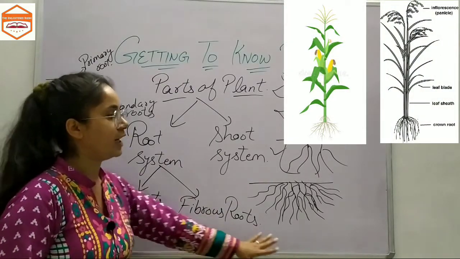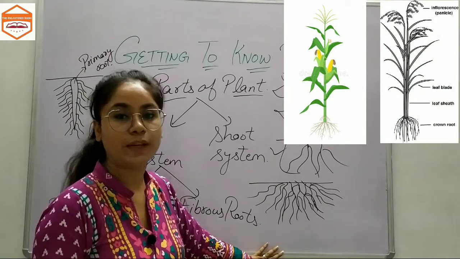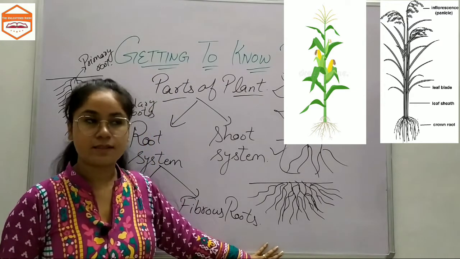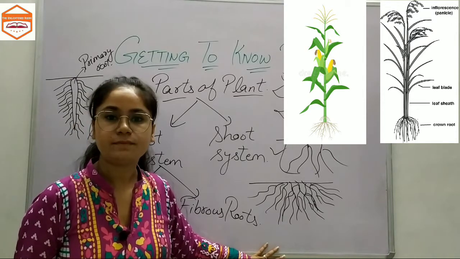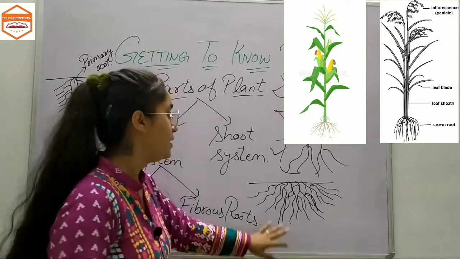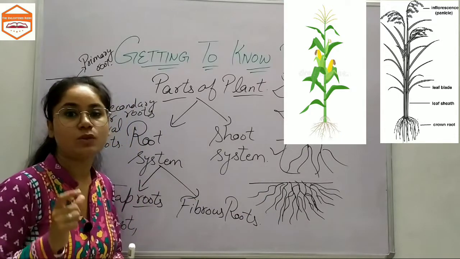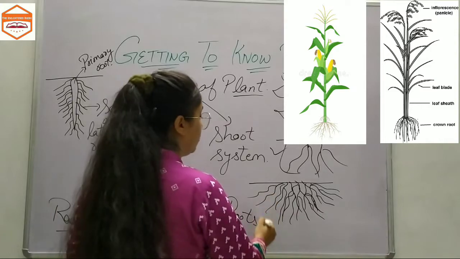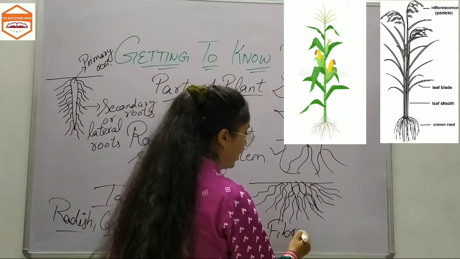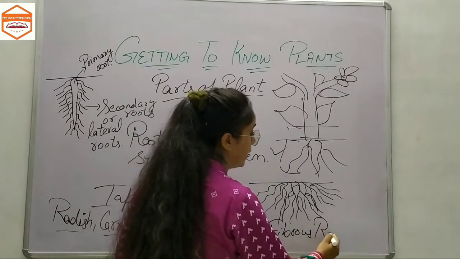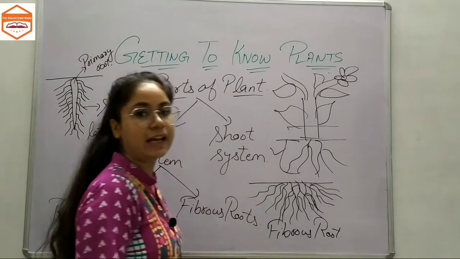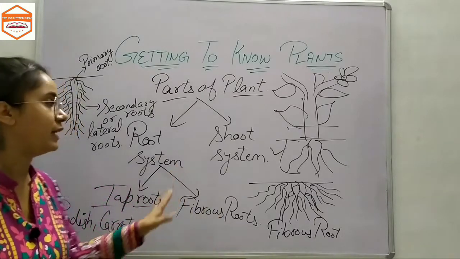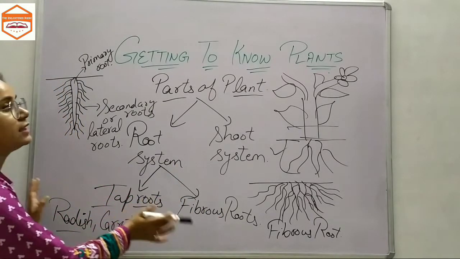Now in case of fibrous roots, we can take the example of wheat, maize, rice plant, onion plant, and even grass, the grass cereals. Those maize, wheat, rice plants, the type of root they have are fibrous roots. These are fibrous roots because they have a fiber-like structure. So today we will discuss until this part.